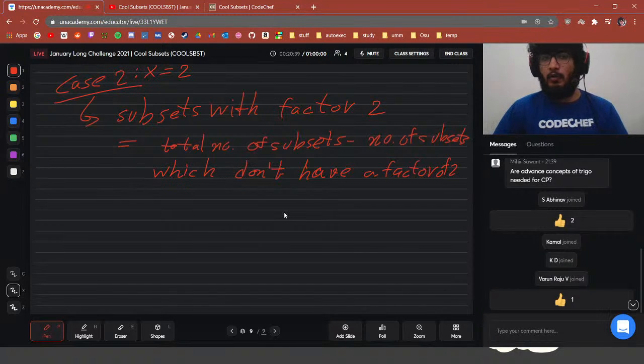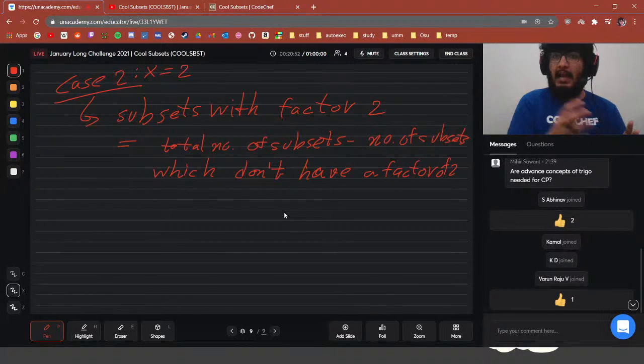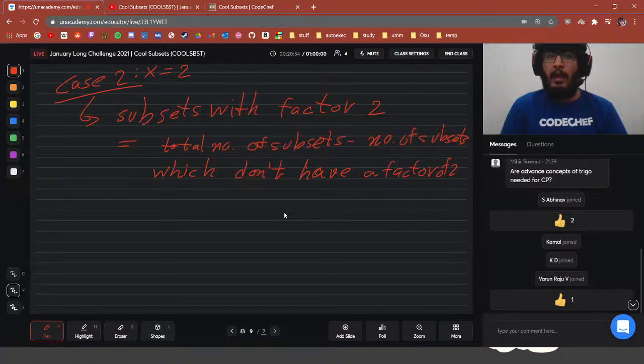Is this understandable to all? To find the number of subsets which, when multiplied together, have a factor of 2, we use inclusion exclusion. Take the total number of subsets, subtract the number of subsets which don't have a factor of 2, and we get the number which have a factor of 2.